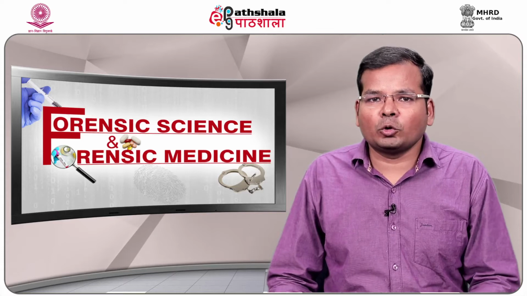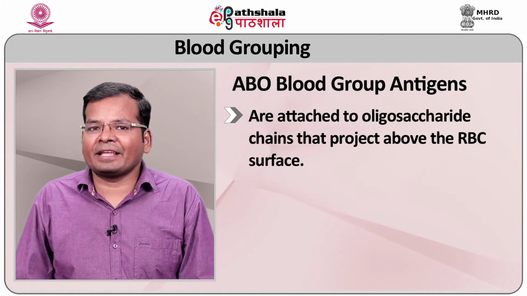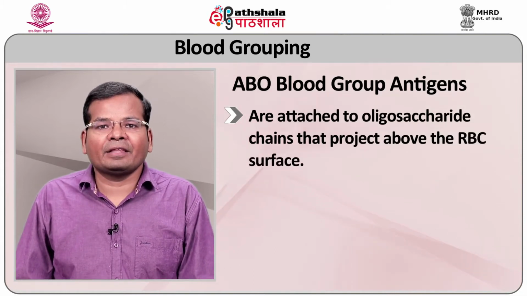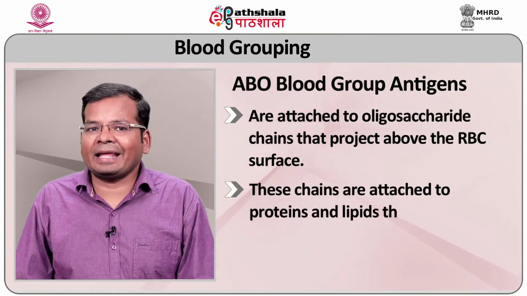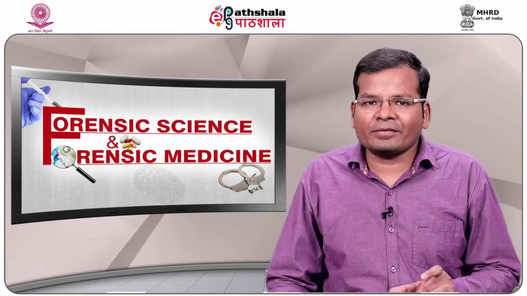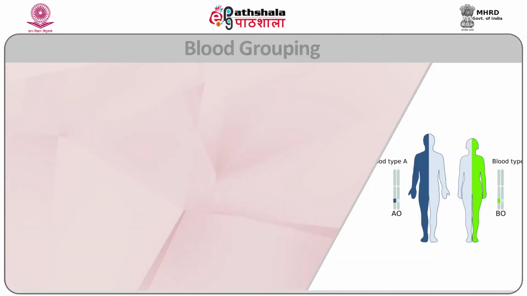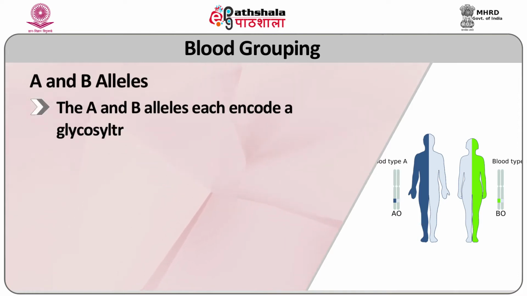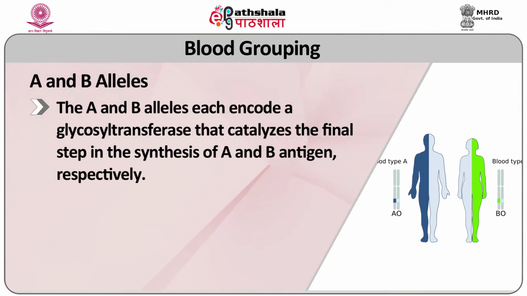The ABO blood group antigens are attached to oligosaccharide chains that project above the RBC surface. These chains are attached to proteins and lipids that lie in the RBC membrane. The ABO locus has three main allelic forms: A, B and O. The A and B alleles each encode a glycosyl transferase that catalyzes the final step in the synthesis of A and B antigen respectively.